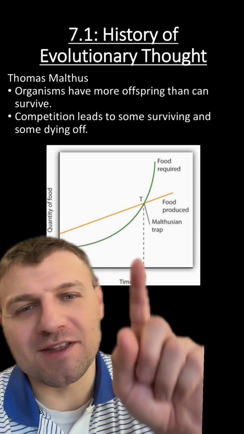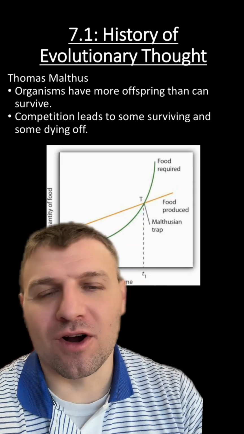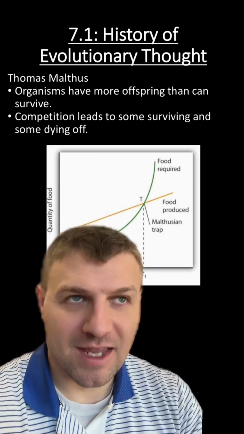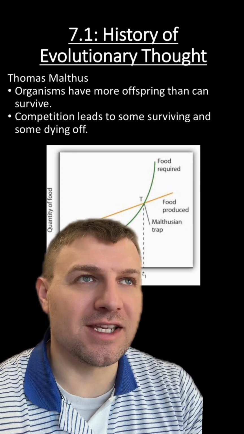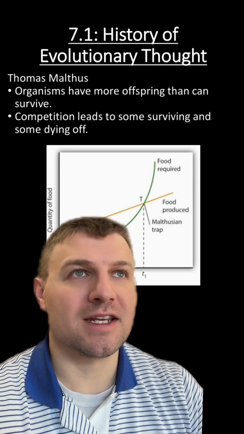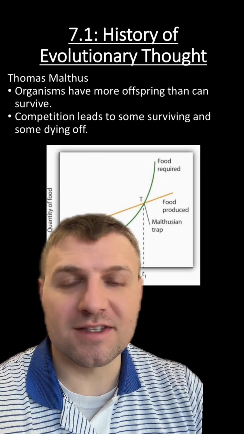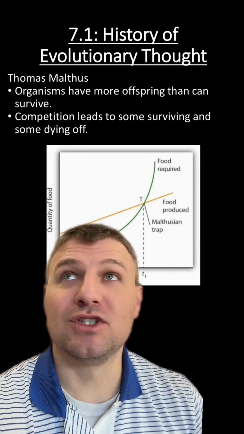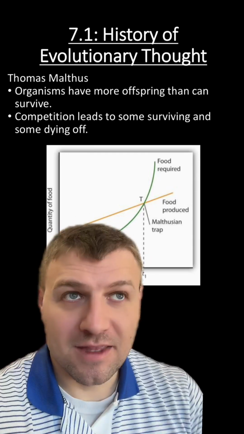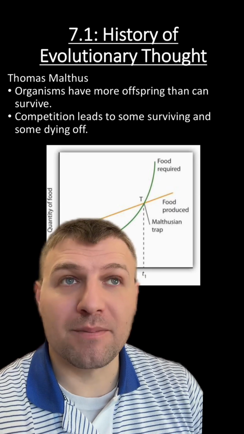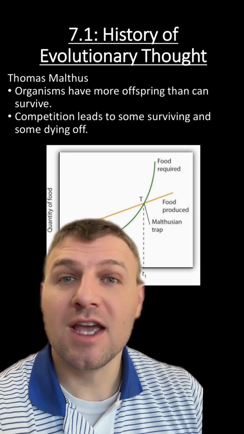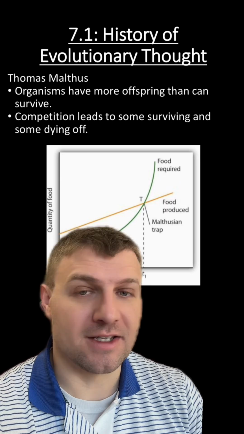However, at some point, there's going to be more people than there are resources available, so there's going to be competition for those resources. And that competition is going to lead to some organisms getting enough food and resources and others not getting enough food. That competition is going to lead to natural selection. This is another scientist that Darwin read about before coming up with his theory of evolution by natural selection, but was very influential on his thinking.